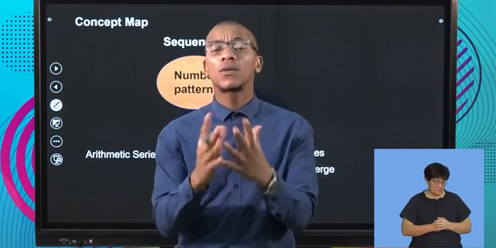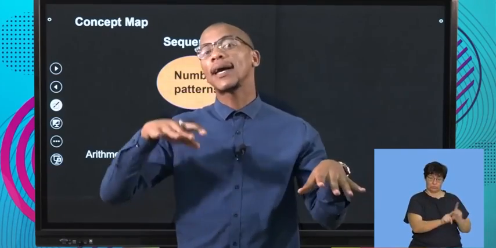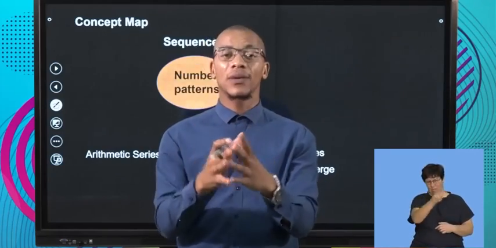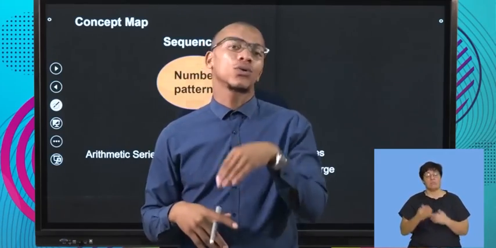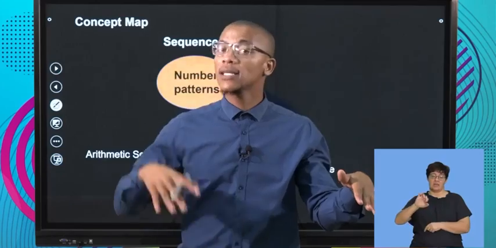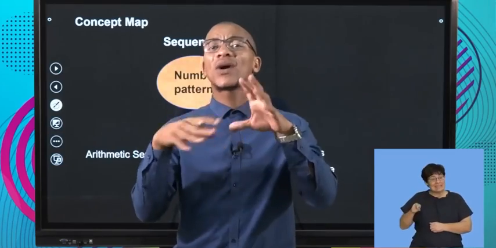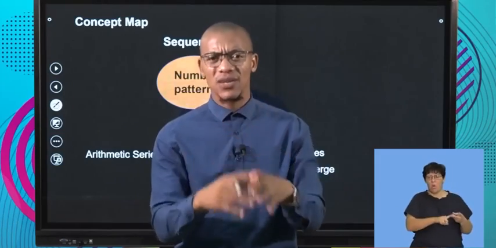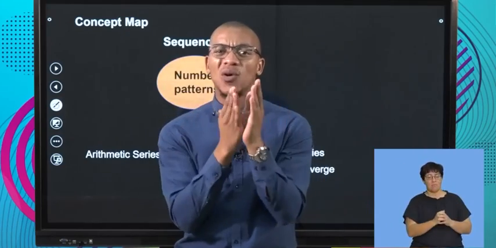So far, we've looked at a sequence, which is either arithmetic or geometric. There is also the quadratic sequence, which we really did not look at because I know that one you are very clear with. And then we also went on to look at a series, which is also either arithmetic or geometric. Now, with the geometric series, we have a converging series and a diverging series. What does that mean? Remember, converging is more like coming together, and diverging is more like going out.